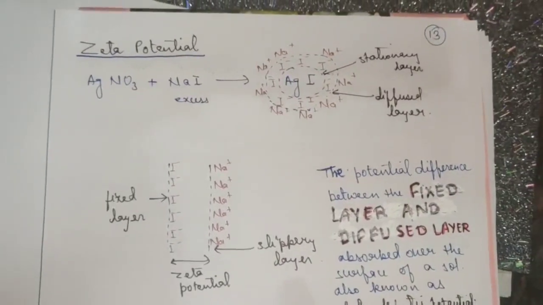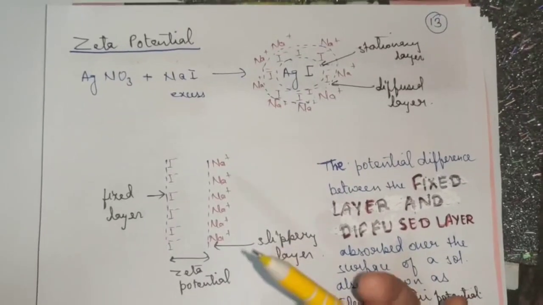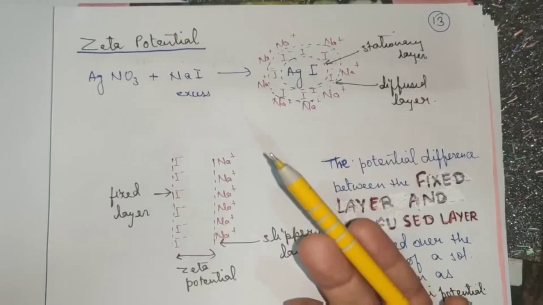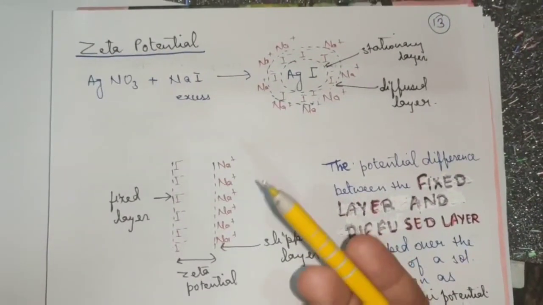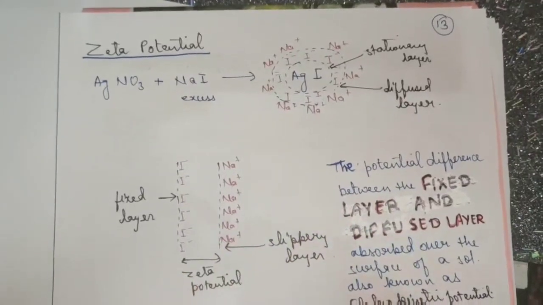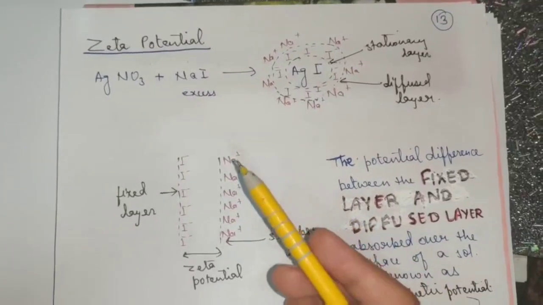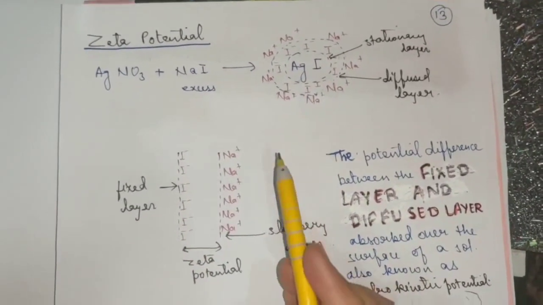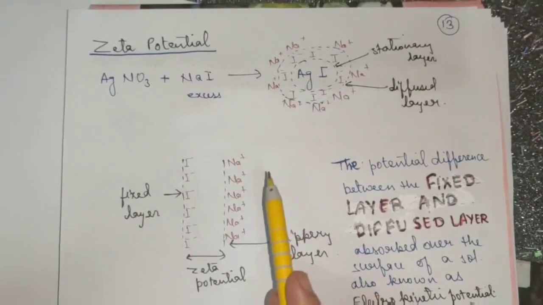Good morning, class 12. In the last session, children, I discussed with you the origin of charge, that is how to identify the charge over a colloidal solution, and also the methods of purification of a colloidal solution, wherein I covered the ultrafiltration method, dialysis, electrodialysis, and I hope those topics are clear to you, and especially the peptization. Peptization concept is very important, and I hope you people have understood that.